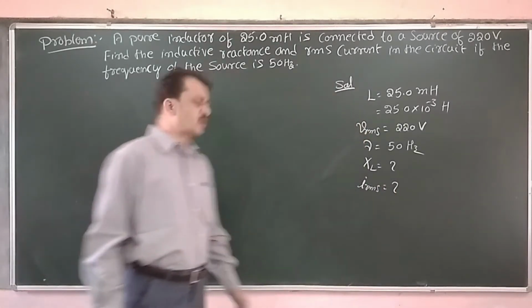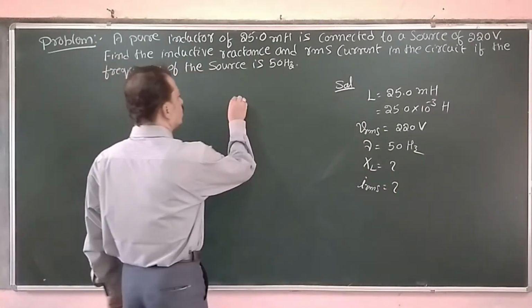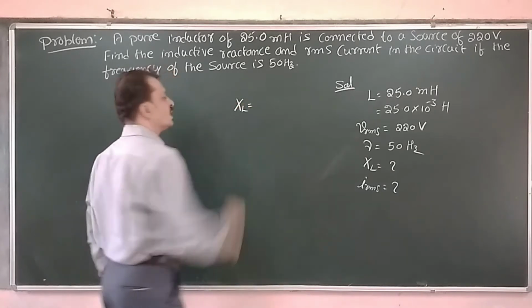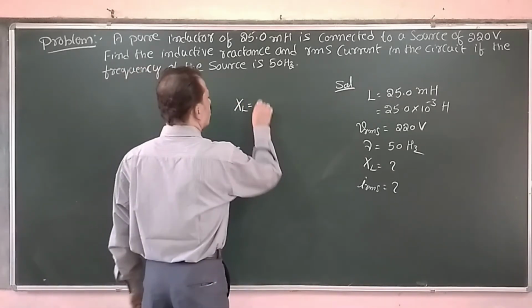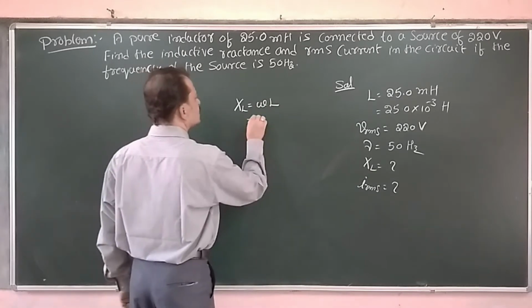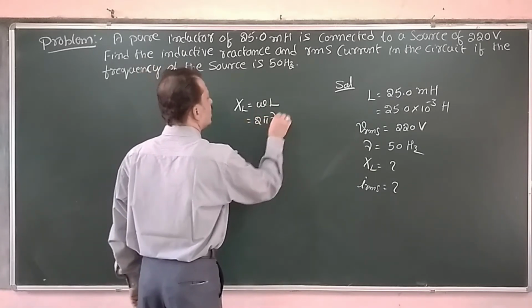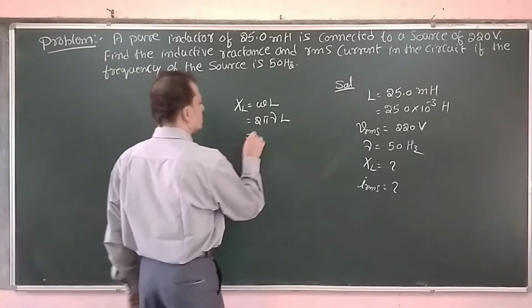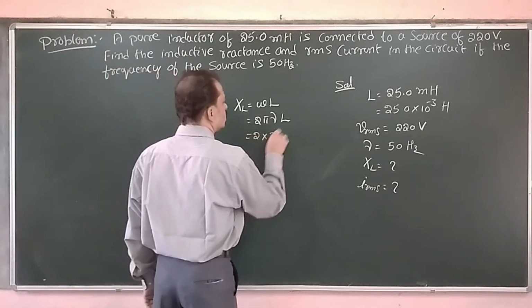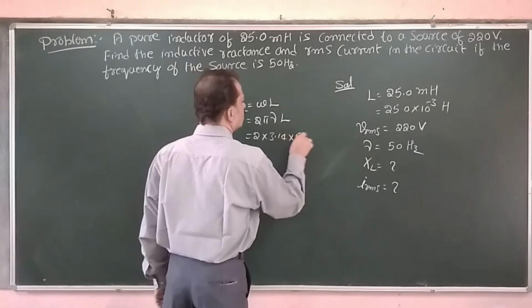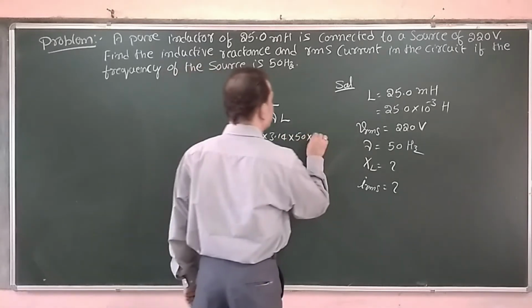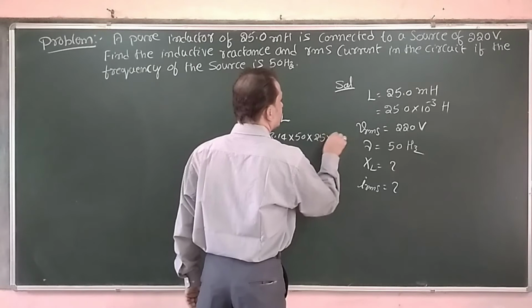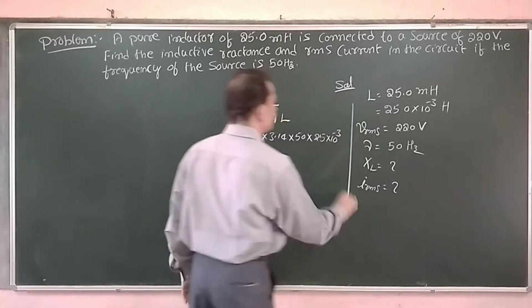We know that the inductive reactance XL is given by omega into L, or that is equal to 2 pi nu into L. Nu is the frequency. That is 2 into 3.14 into 50 into 25 into 10 raised to minus 3.